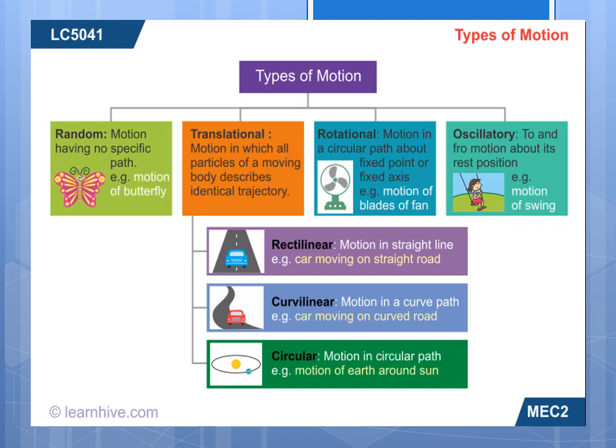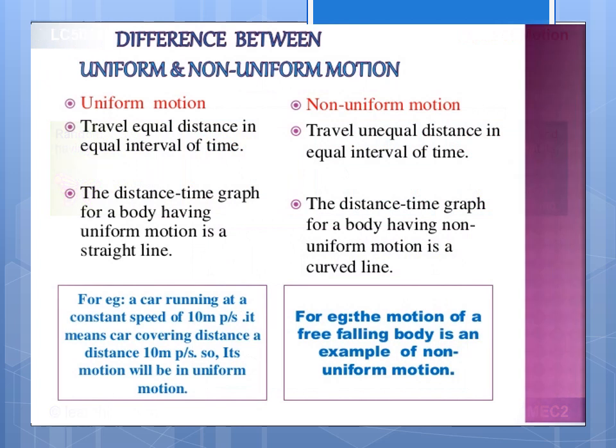Sometimes going here, sometimes going there, to long and short places, here and there. That is a random motion. Playing cricket is also like this: sometimes catching the ball, standing, sometimes running. That is a random motion. Okay, random motion. Next, the difference between uniform and non-uniform motion.